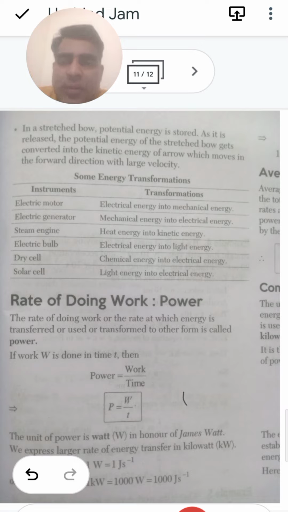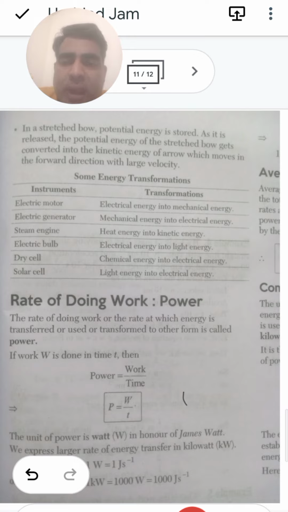So for the energy transformation, we have the electrical motor, electrical generator, steam engine, electric bulb, dry cell, solar cell. Electrical motor: electrical energy is converted into mechanical energy. Electric generator: the mechanical energy is converted into electrical energy. Steam engine: the heat energy is converted into kinetic energy. Electric bulb: the electrical energy is converted into light energy. Dry cell: the chemical energy is converted into electrical energy. Solar cell: light energy is converted into electrical energy.